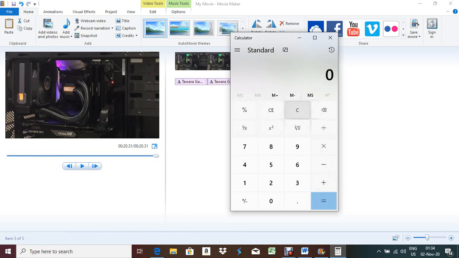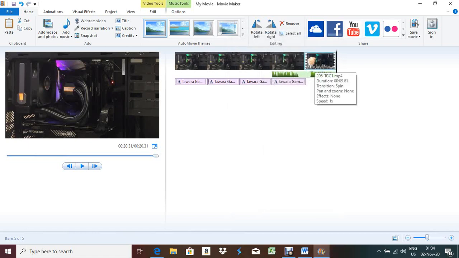Sorry, I made a mistake. 20.31 minus 19.8 equals 0.51. So 0.51 you have to reduce.